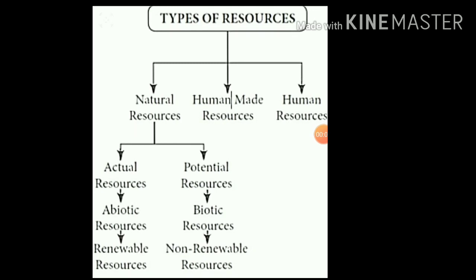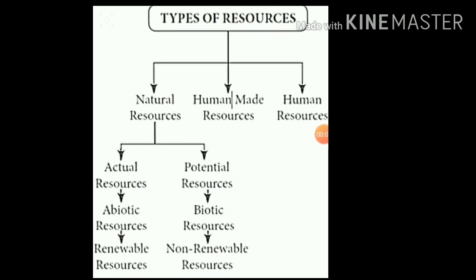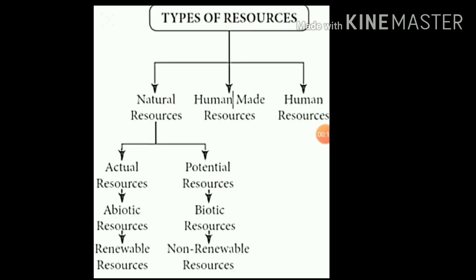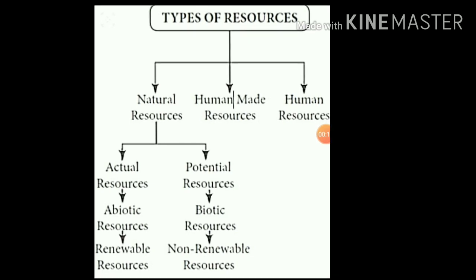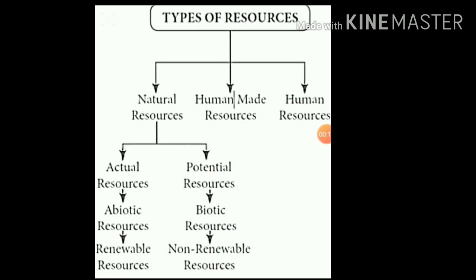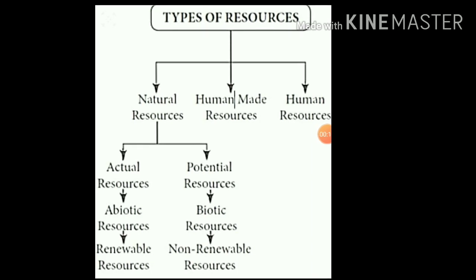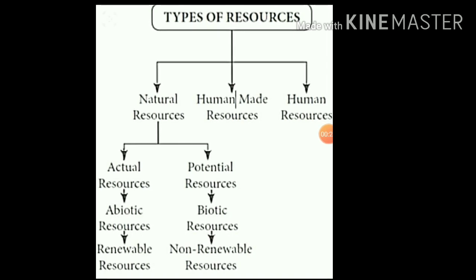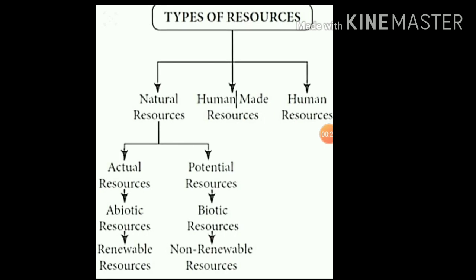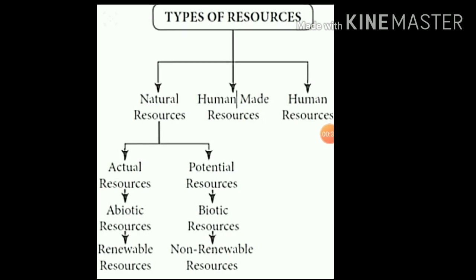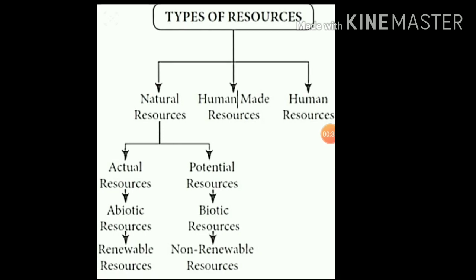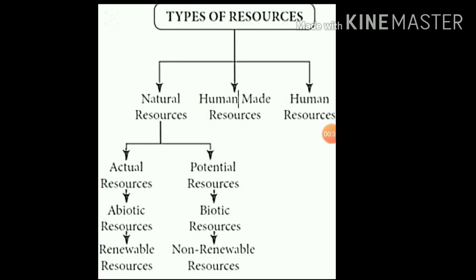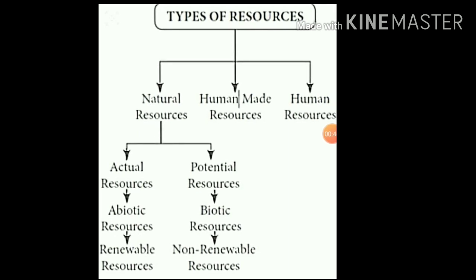Our third and last type of resources is human resources. It means humans themselves are considered as one type of resource. Now how is it possible? See, human beings have quality and ability, they have mental power and physical power also. So when they use this ability, they create something new for the welfare of human beings or other species. So this potential energy of human beings became human resources.